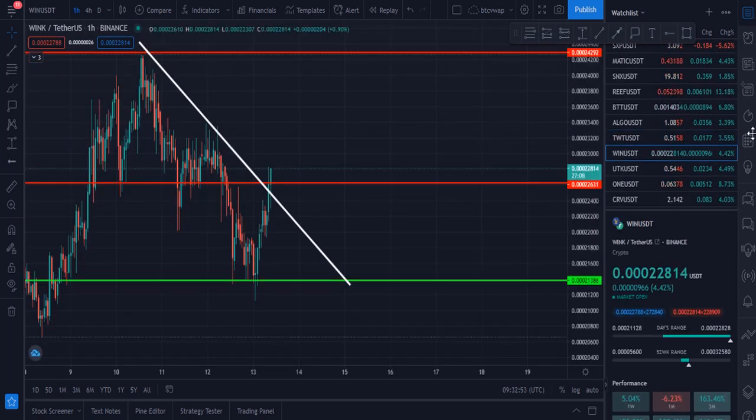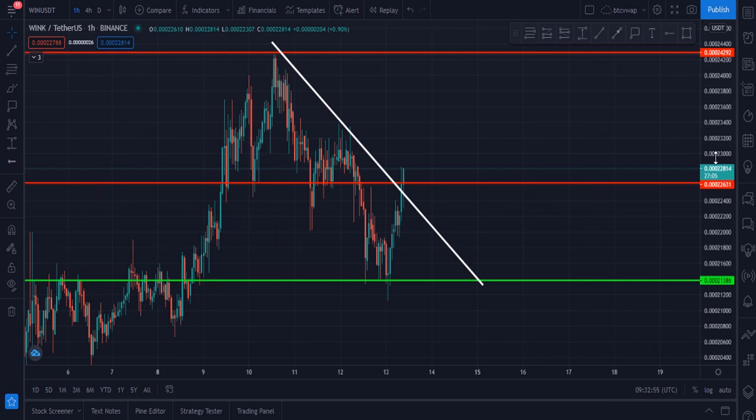My next chart is Wink. Wink was in this massive downtrend, and how beautifully Wink broke this upside trend line, and it is ready to blast. I think the price will definitely go up.